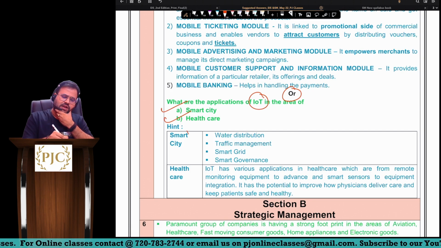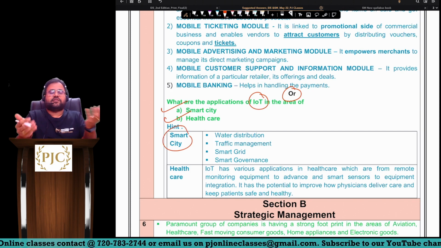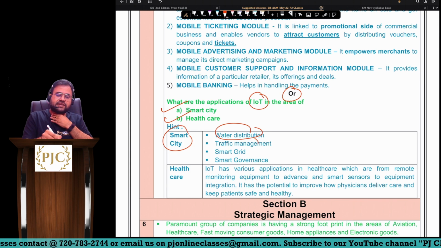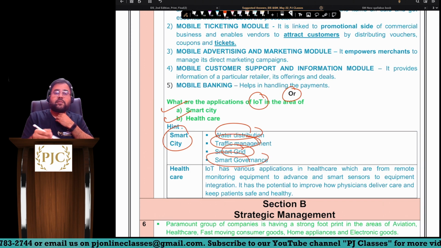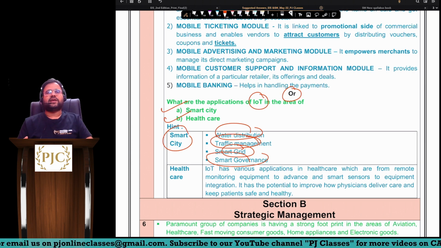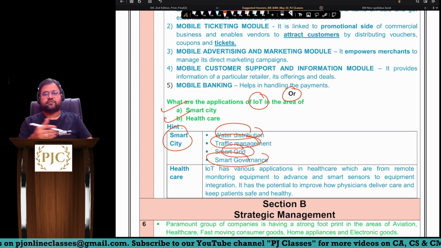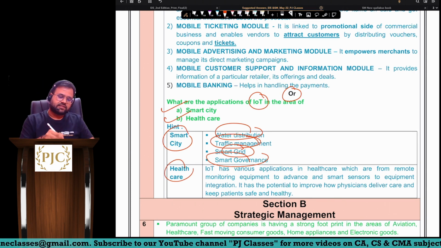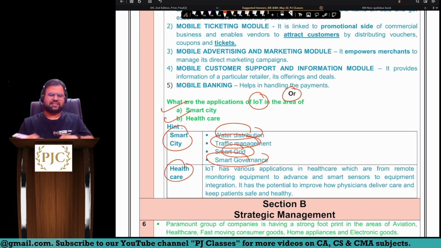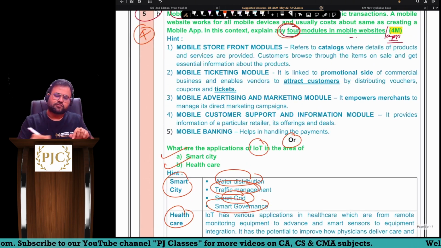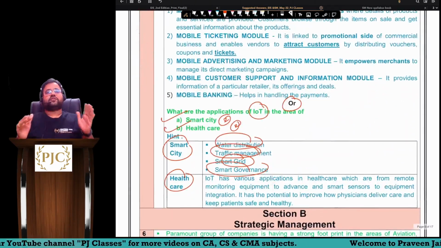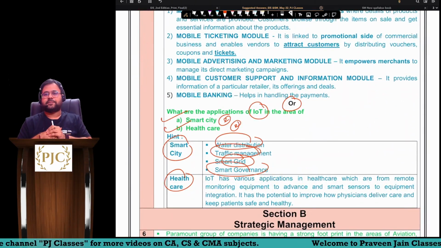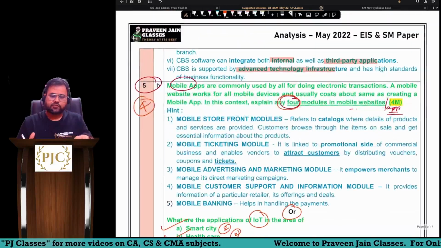Okay. So government can use IoT, sir, for better water distribution, traffic management, power management के लिए smart grid they can use, smart governance है ना. So these are different ways of using IoT for creating a smart city, sir. Similarly it can be used also for healthcare. Very simple question, sir. Again this was 4 marks, so obviously 2 marks for this part, sir. So this was your short and sweet EIS paper. I hope you liked the review for EIS, sir.